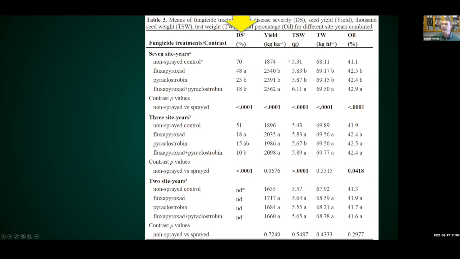All right, this is disease severity, and you can see in this group here, disease severity is going down as you have a different treatment. So in this case, these products are managing Pasmo. Here's yield. So this is in kilograms per hectare, which is pretty close to bushels per acre, or pounds per acre, sorry. And again, the point is you can see that the chemicals are managing Pasmo.